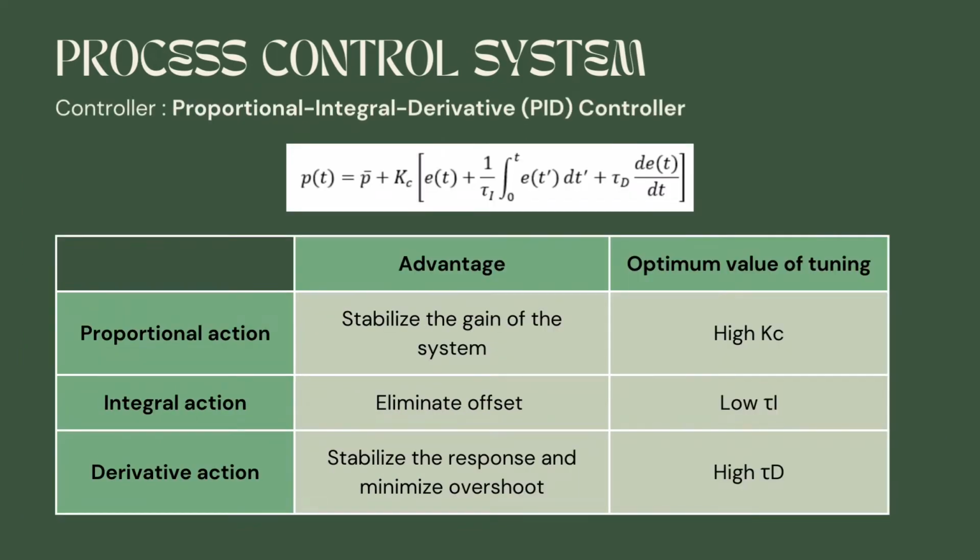Thus, the proportional integral derivative PID controller is chosen. The proportional action helps in stabilizing the gain of the system. Hence, a high Kc is required for a faster response. Next, integral action helps in eliminating offset in the system with a low value of tau I. Lastly, the derivative action helps in stabilizing and minimizing overshoots in the response. As for tau D, a high value is required to reduce the oscillation. Nevertheless, too large or too small a value of these parameters significantly affects the oscillation speed and noise amplification in the response. Therefore, all the tuning parameters must be set at the optimal value for better performance of the PID controller.